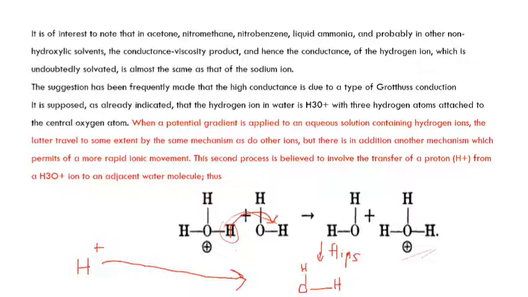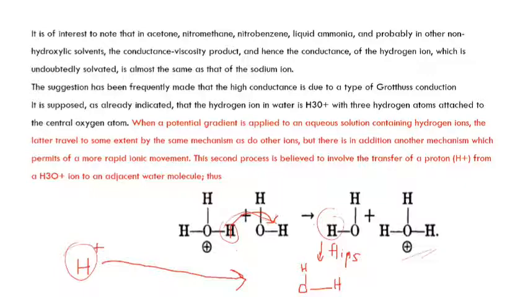Another H plus ion approaches this water molecule from the left hand side. It flips 180 degrees, and this new H plus ion can easily attach to the H2O and it gets protonated. This is the reason for abnormal conductance.